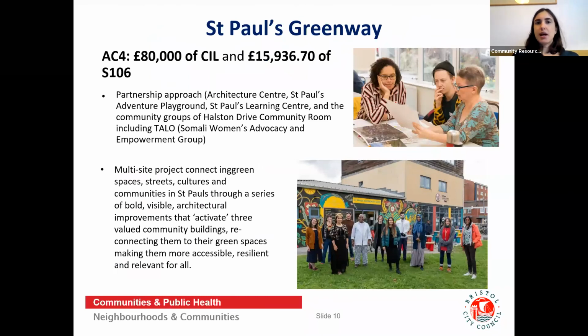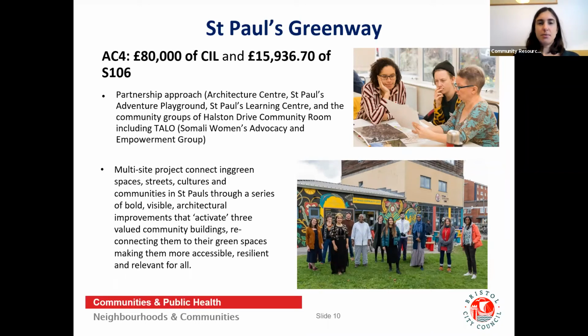So we just wanted to give you a couple of examples of projects which were awarded funding in 2019 and which are close to completion now. One is St Paul's Greenway, which received £80,000 of SIL and £15,936 of Section 106, which was largely for the tree planting and parks improvements elements of the project.